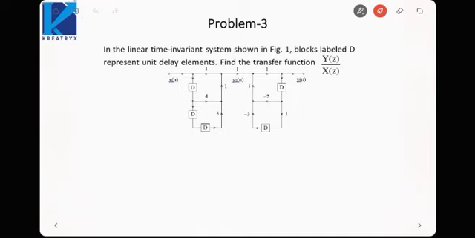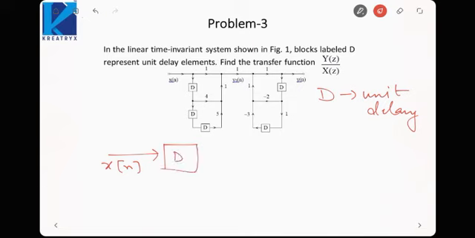Now in this problem we have been given a block diagram implementation of a system, and we need to find the transfer function. Here you must remember D represents unit delay. Let me first explain it. If a signal x[n] goes into a delay element, the output would be x[n minus 1]. This is called unit delay, unit because the delay is 1 unit. So this is a unit delay system.